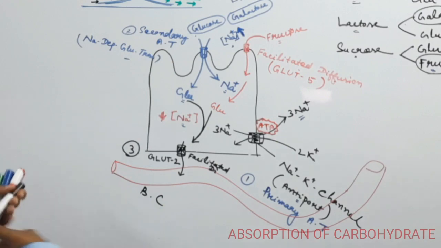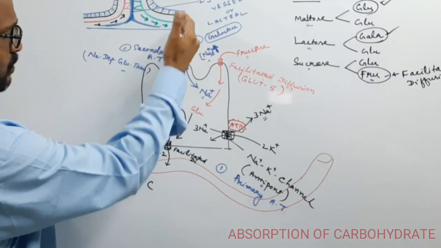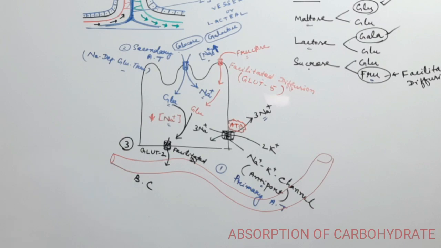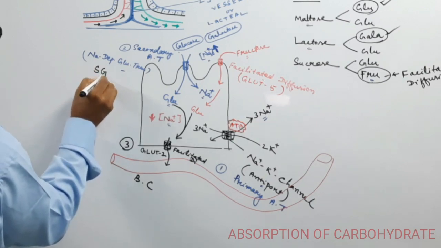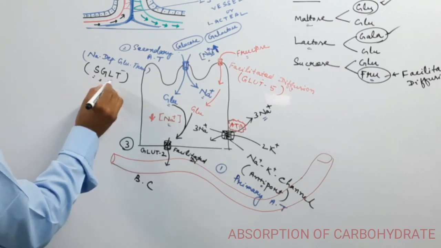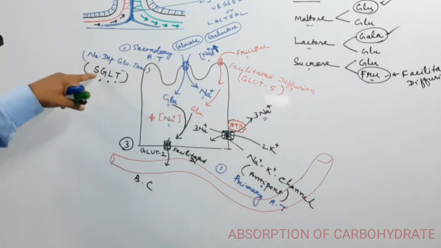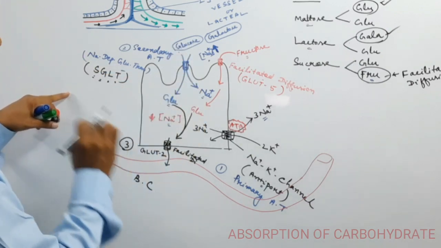This active transport channel brings glucose and sodium, or galactose and sodium, from out to in, and is known as the sodium dependent glucose transport, also known as SGLT, the sodium glucose linked transport, through which sodium and glucose enter into the cell.